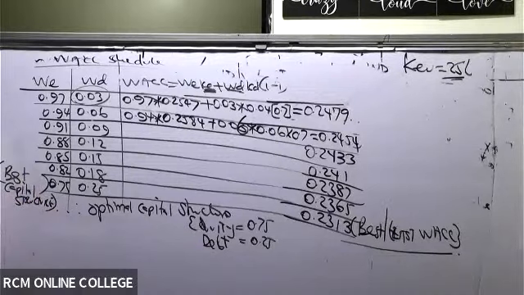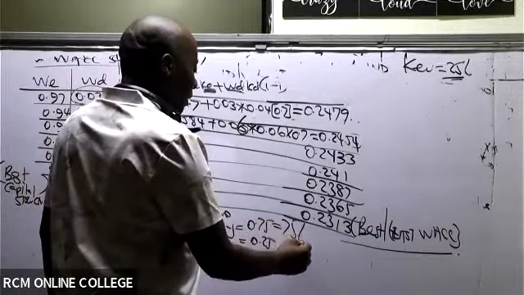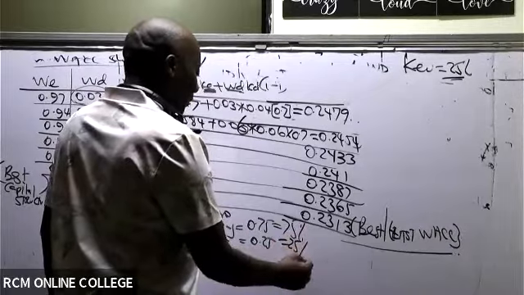So in this case, as a finance manager, I must ensure that my equity is 75% and my debt is 25%.